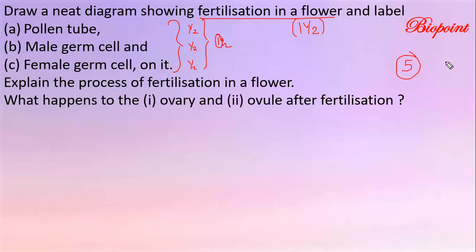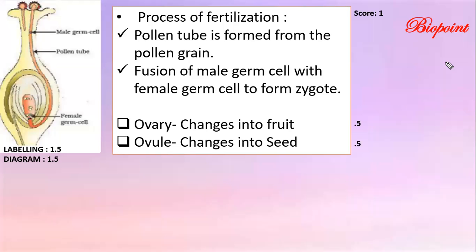So whatever the question paper asks you to label in the diagram, label only that. Let's have the answer for the question. You will get 1.5 marks for labeling and 1.5 marks for the diagram. This is the diagram for the question, very important. This is the male germ cell. This is the pollen tube. This is the female germ cell.